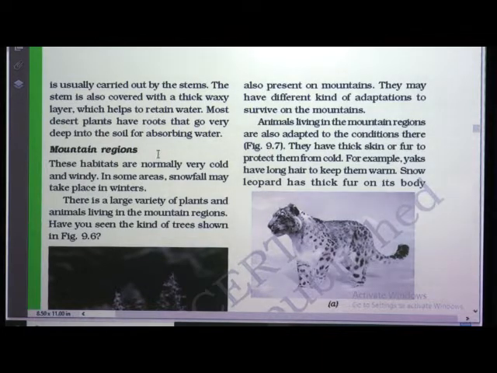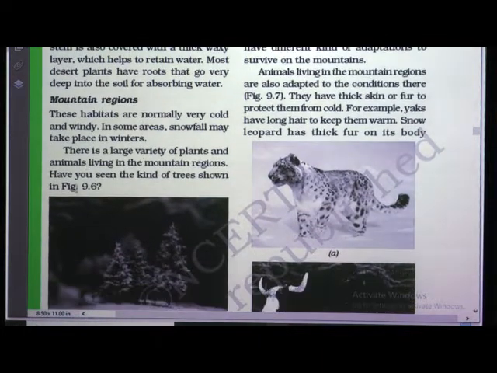Now we are going to see about mountain regions. These habitats are normally very cold and windy. In some areas, snowfall may take place in winter. There is also snowfall in a few places in winter in the mountainous region. There is a large variety of plants and animals living in the mountain regions.